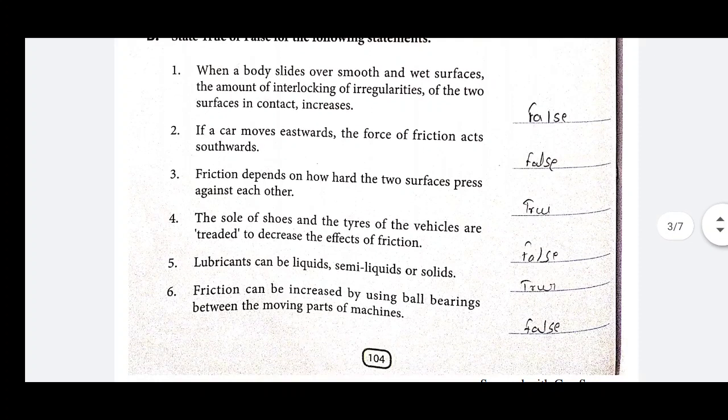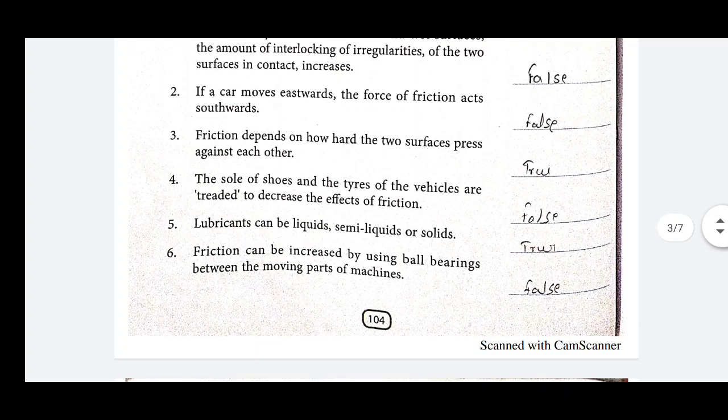Next, friction depends on how hard the two surfaces press against each other. This student marks it true. It is actually true. Why? Because we know that force of friction depends upon the roughness of surfaces and how hard the object is pressed. So this is true.